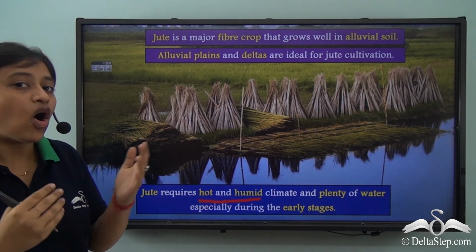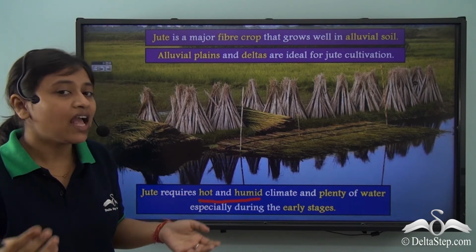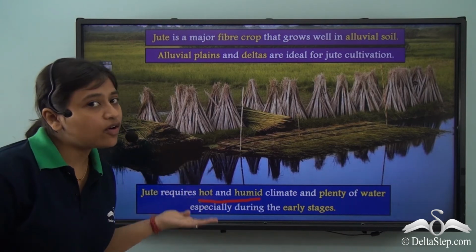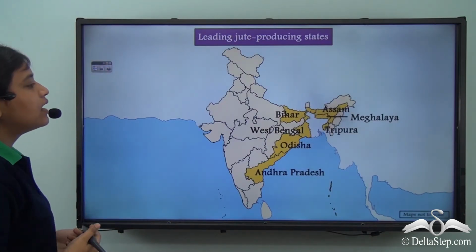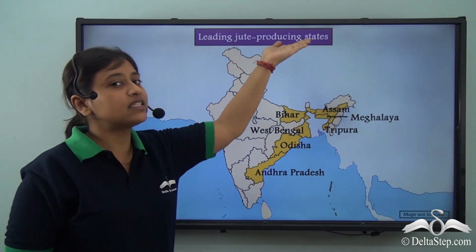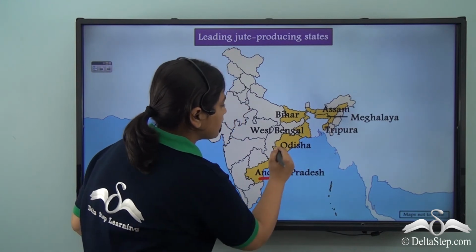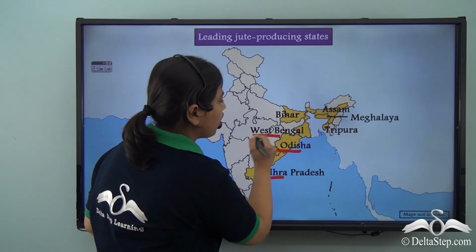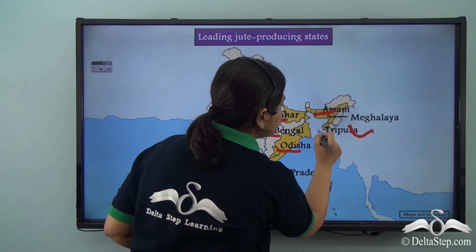And it needs a hot and humid climate, meaning regions which have prolonged sunshine and high humidity are good for this cultivation. Now this is a map of India showing the leading jute producing states. And what are these? These are Andhra Pradesh, Odisha, West Bengal, Bihar, Assam, Meghalaya and Tripura.